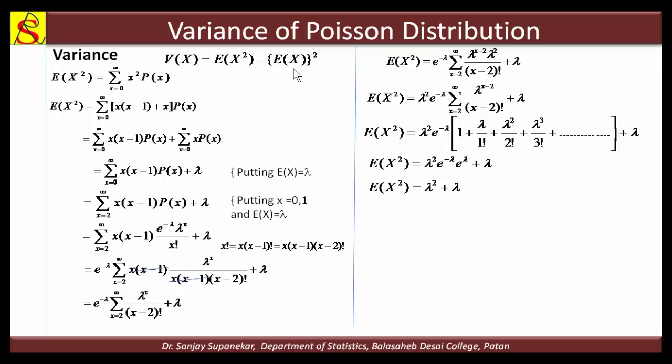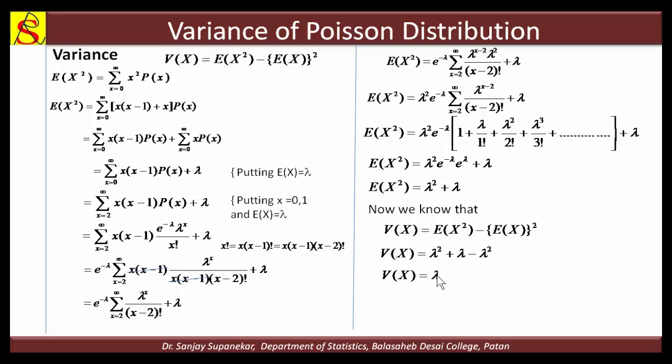Now we can use this formula, variance of x is equal to expectation of x square minus expectation of x bracket square. So expectation of x square is lambda square plus lambda, and expectation of x is lambda, the mean of the Poisson distribution, and that squared gives lambda square. So lambda square and lambda square, minus and plus, cancel. The remaining term is lambda. So variance of Poisson distribution is lambda.